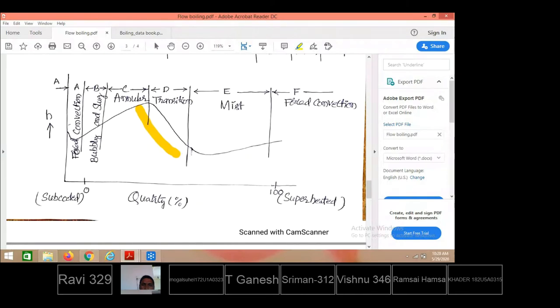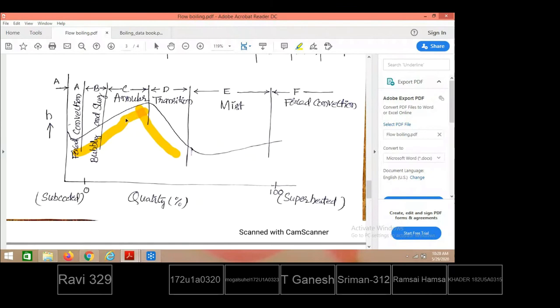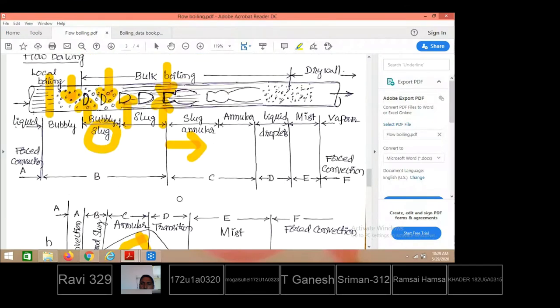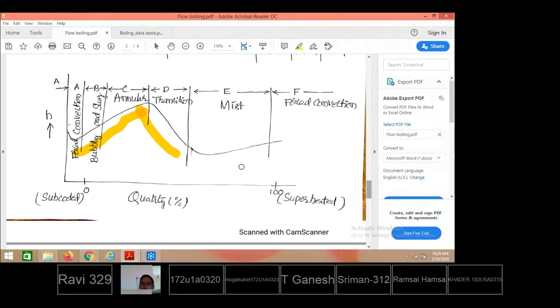But here, why is there an increase in heat transfer coefficient? Up to here, as long as the slug flow continues, the vapor bubbles are allowed to travel surrounded by liquid content, and heat goes directly from the tube surface to the liquid. So the heat transfer takes place heavily. The heat transfer coefficient is increased here. Once 90% and above of vapor is formed, vapor is a bad conductor, then the rate of heat transfer is going to decrease beyond this B region. That is how the heat transfer coefficient is getting decreased.